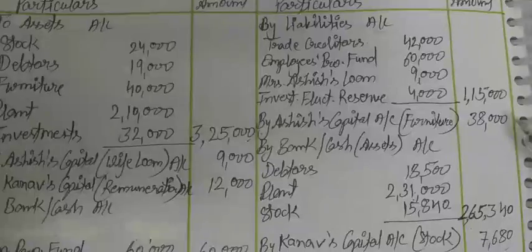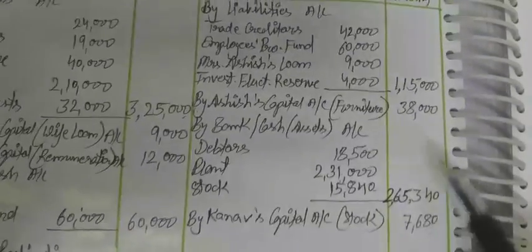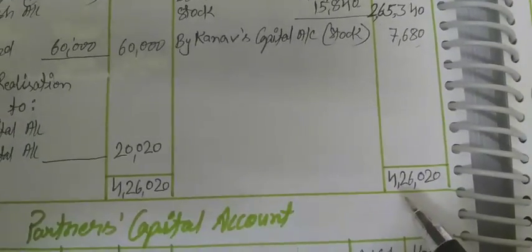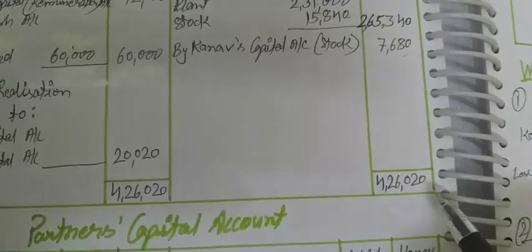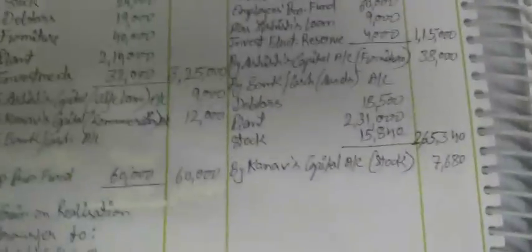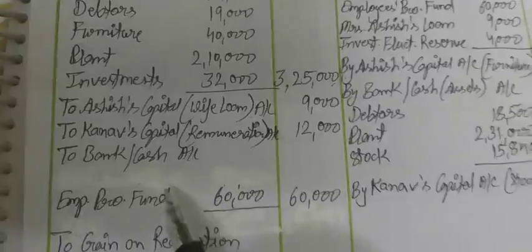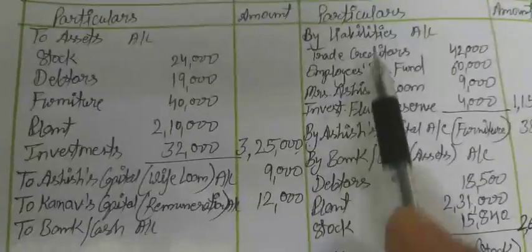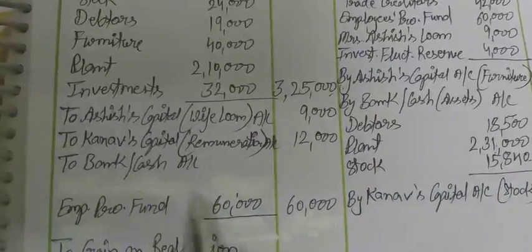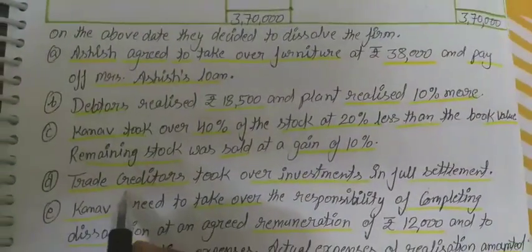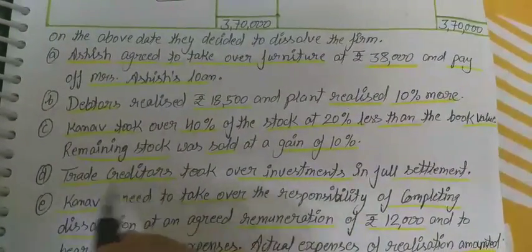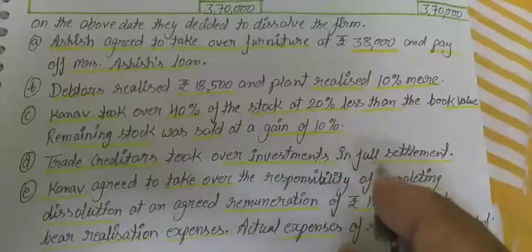Students, on the credit side, if you do the total, it is equal to 4,26,020 rupees. And now on the debit side, we recorded trade creditors earlier, but we forgot to do this adjustment. According to this adjustment, trade creditors took over investment in full settlement.